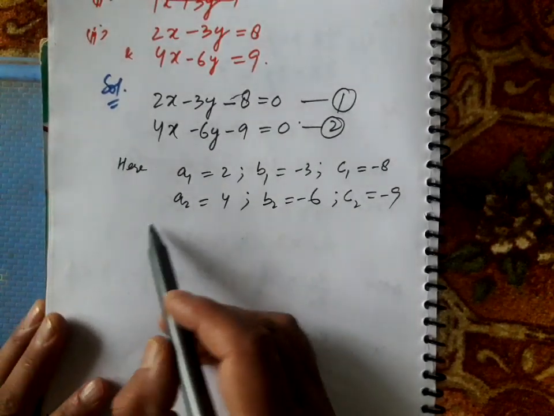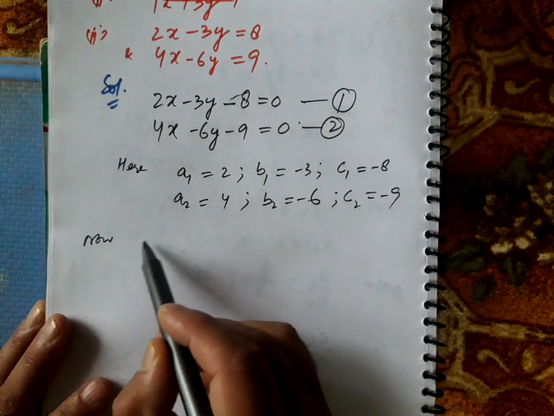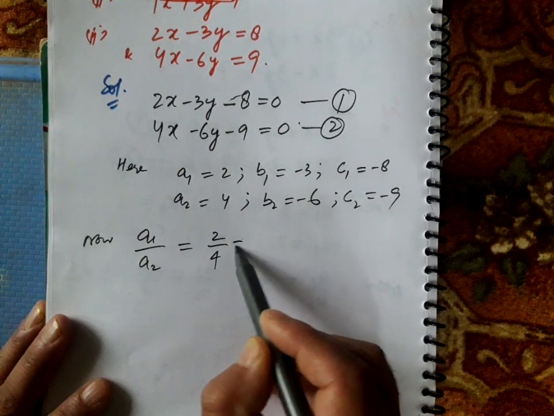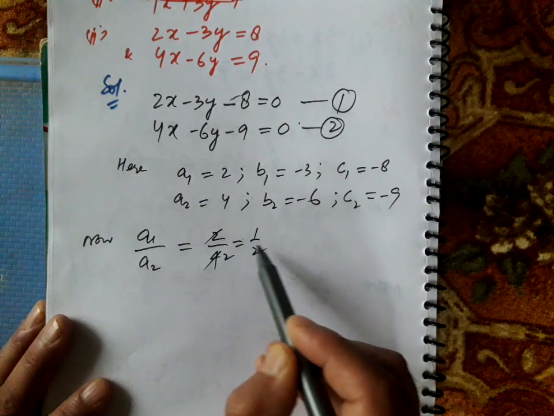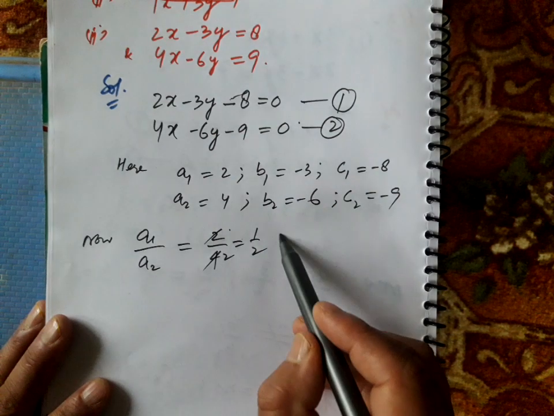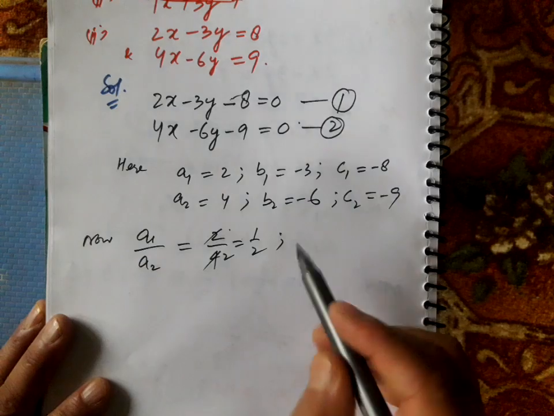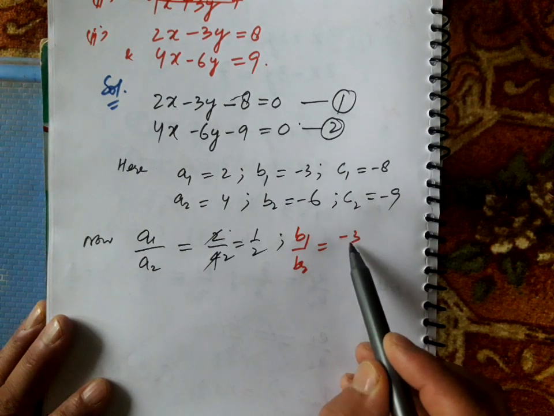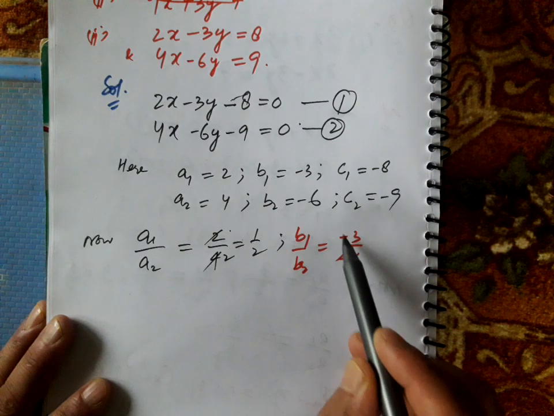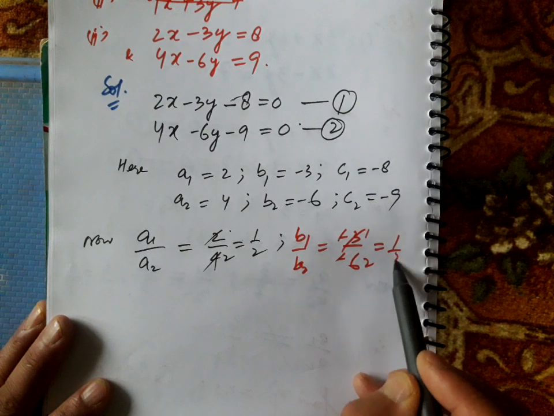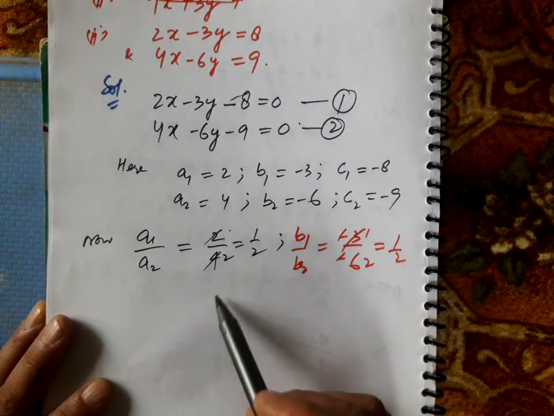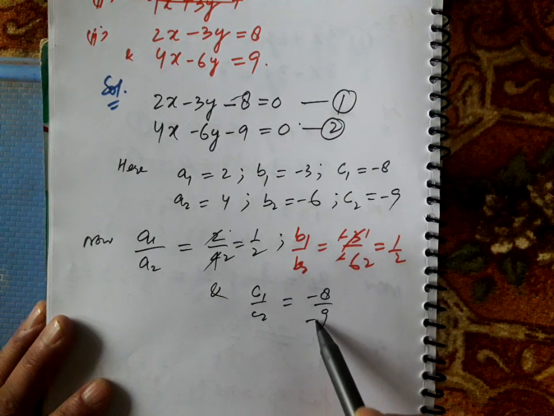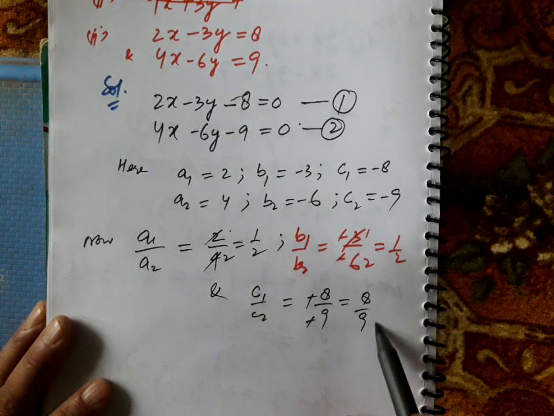Now finding the ratios. a1 divided by a2 is equal to 2 by 4, that is equal to 1/2. Similarly, b1 by b2 is equal to minus 3 by minus 6, that is also 1/2, and c1 by c2 you can write minus 8 by minus 9, that is equal to 8 by 9 only.